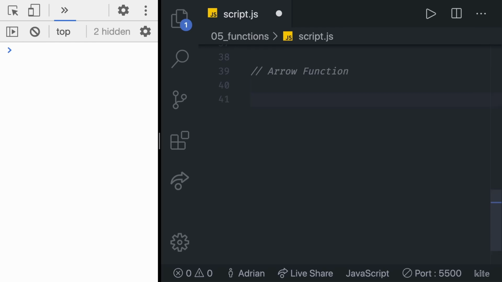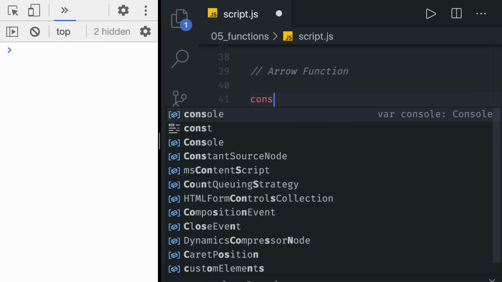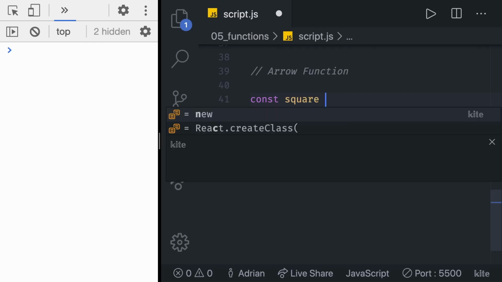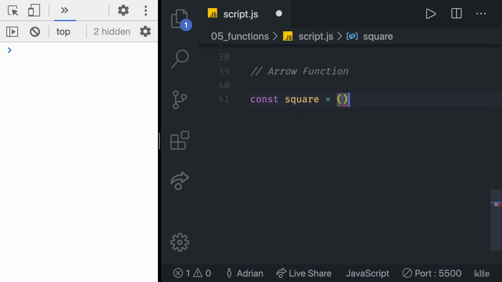So what does an arrow function look like? Let's take our square example from the beginning. It looks something like this. Const, so we declare arrow functions using normal variables. We can use const or let. And then we have the variable name, as always. Then we have a set of parentheses, and then we have an arrow which points to a function block. Again, I know at the start it's going to look a bit weird, but as you get used to it, you'll see all the power that they have.